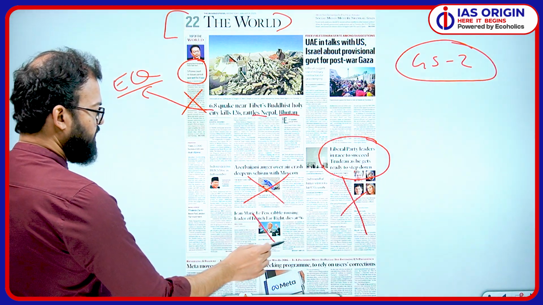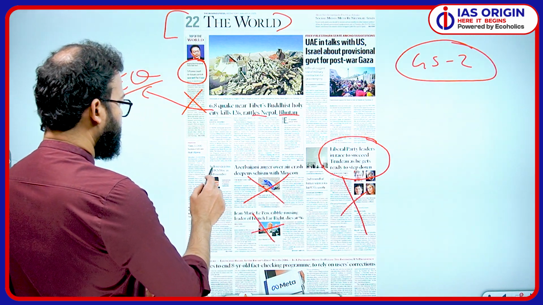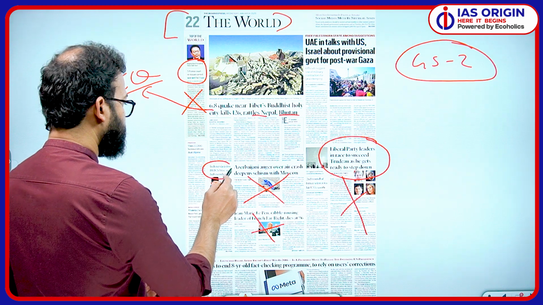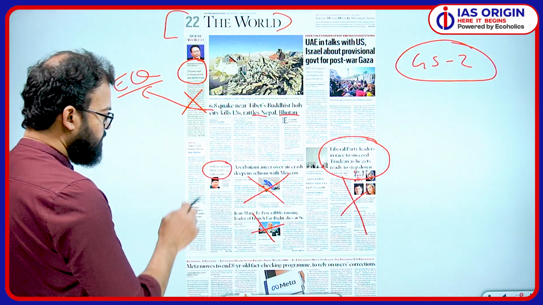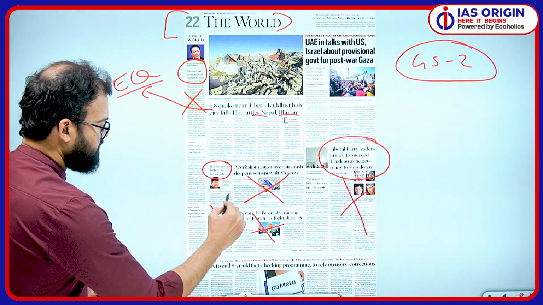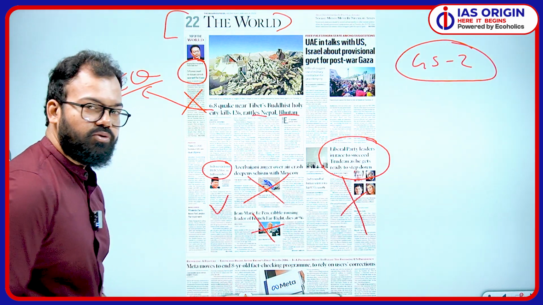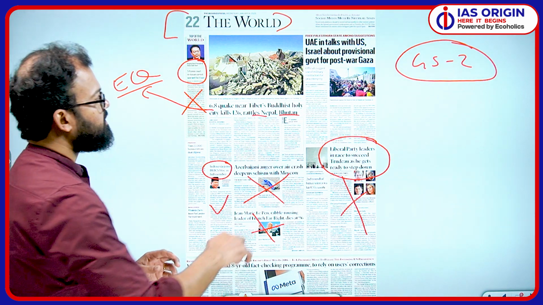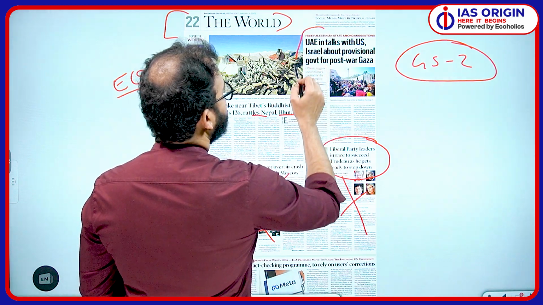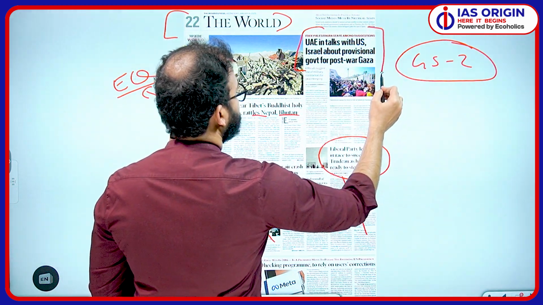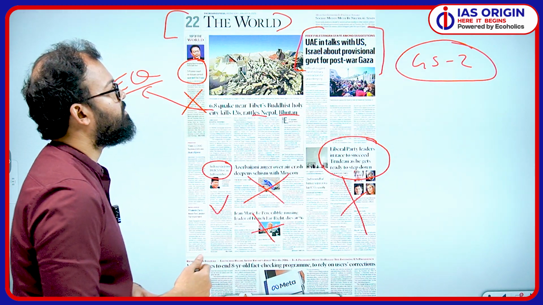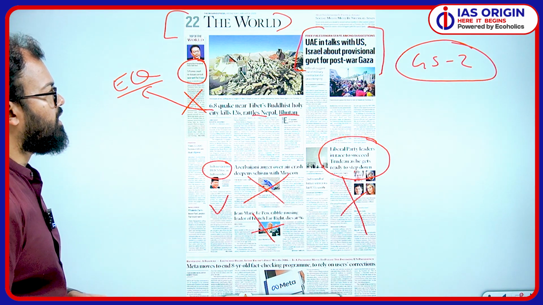Then again, this is political news. Indonesia joins BRICS bloc as full member. So again, BRICS is important, so this news is important. Just have to read it. Don't have to indulge in it or go for some kind of research. Free Palestine state among suggestions. UAE in talks with US, Israel about provisional government for post-war Gaza.